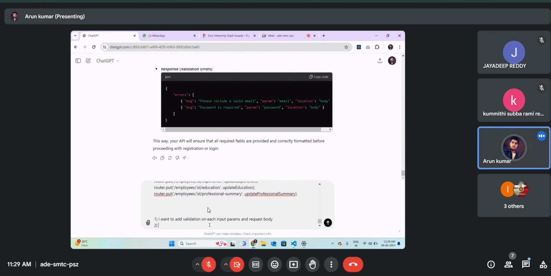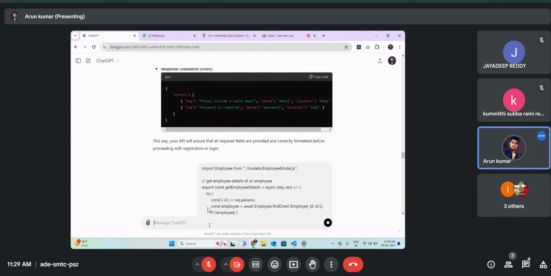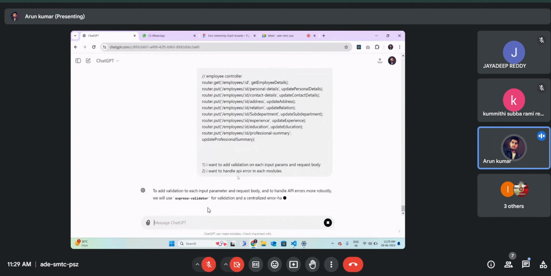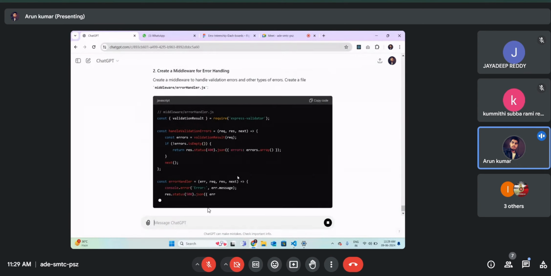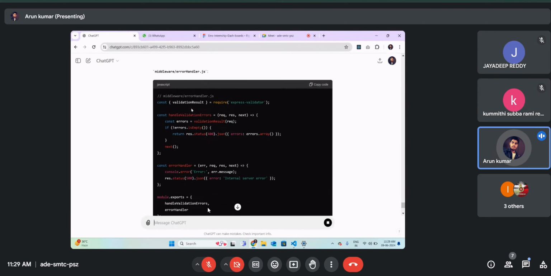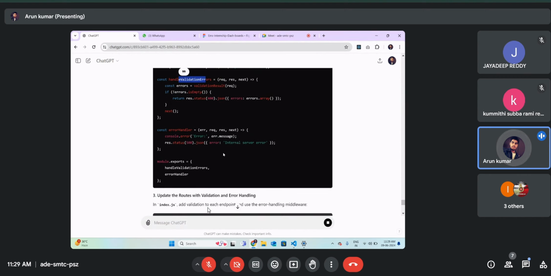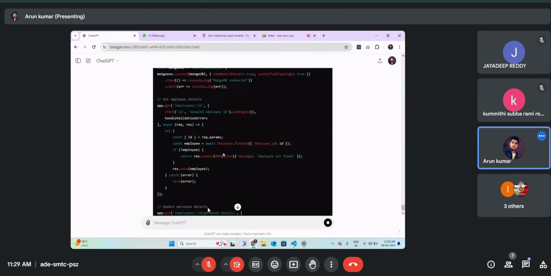Second, I want to handle API errors in each module. As you can see, it will create a handler for me, and this handler will be called when we are calling our API.